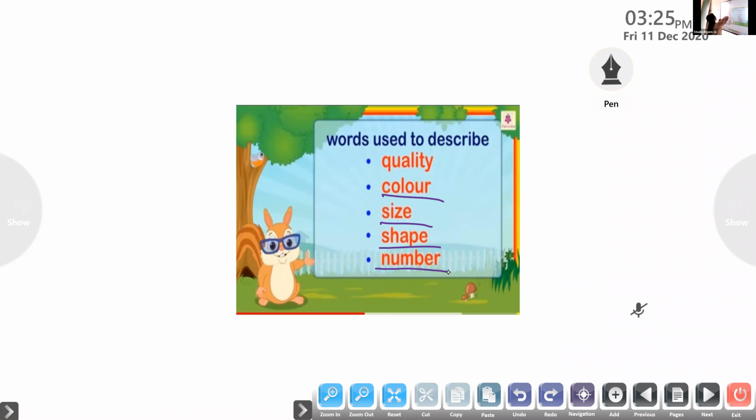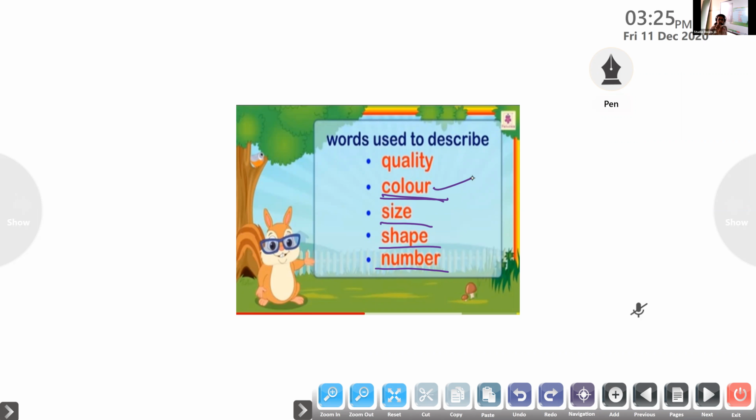Now, all of you, let me see what you have worn. You have worn different color t-shirts, no? Okay, Eamon has worn a red t-shirt. So red is a color. So red is an adjective. Is that clear? Ashwad has worn a blue shirt. So blue is a color. So blue is the adjective here.